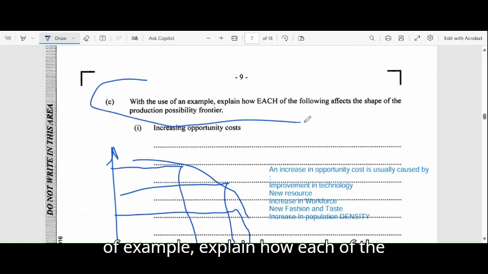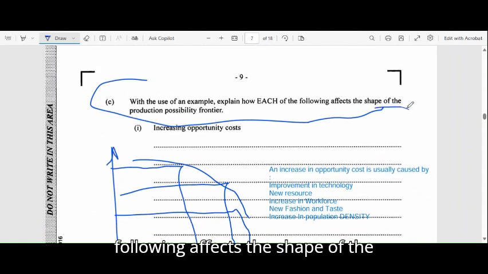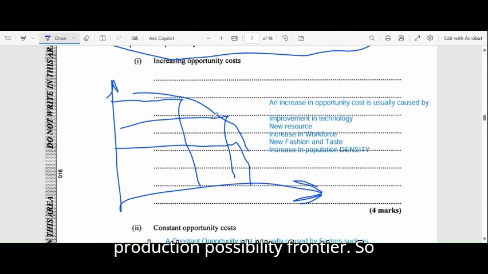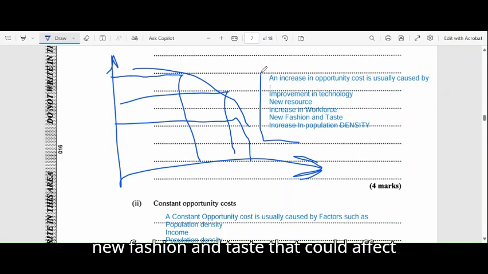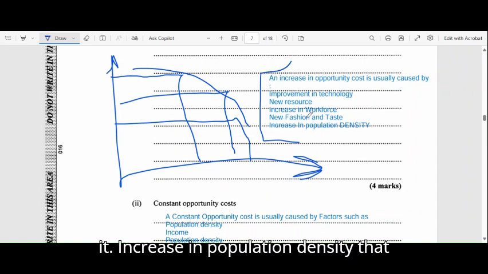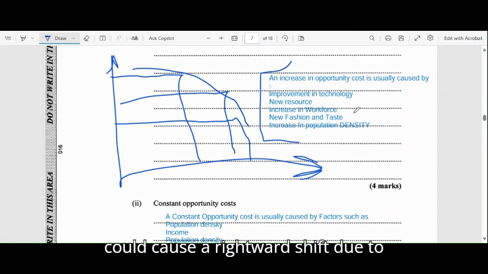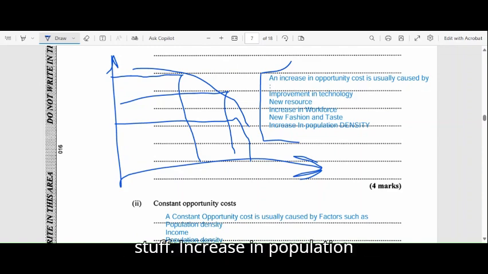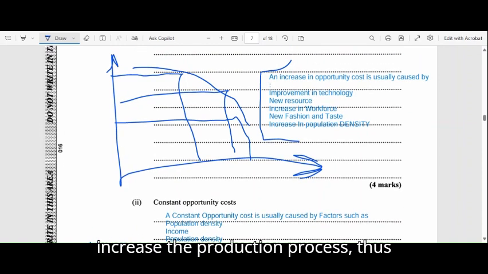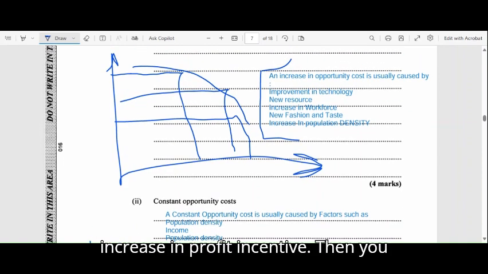With the use of an example, explain how each of the following affects the shape of the production possibility frontier. So, new fashion and taste could affect it. An increase in population density could cause a rightward shift due to increased population. People want more stuff. An improvement in technology could also increase the production process, thus increasing the profit incentive.